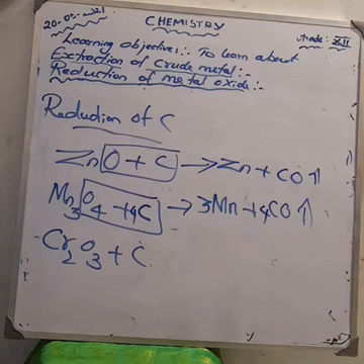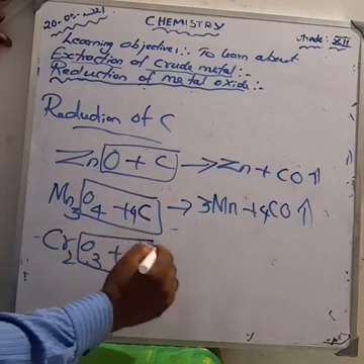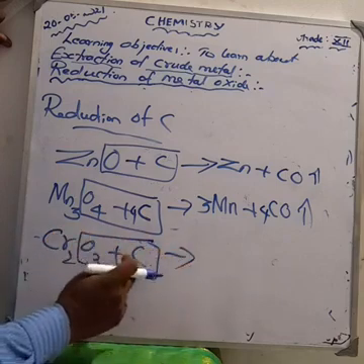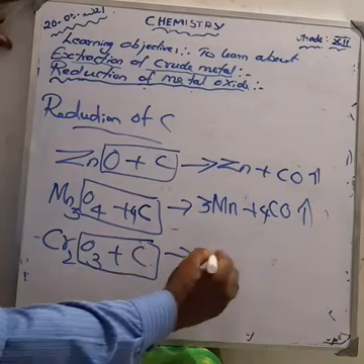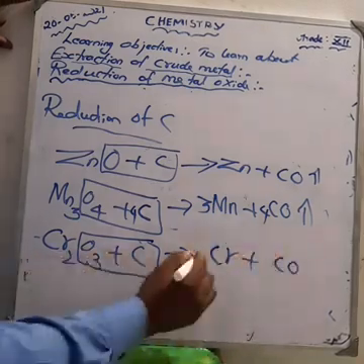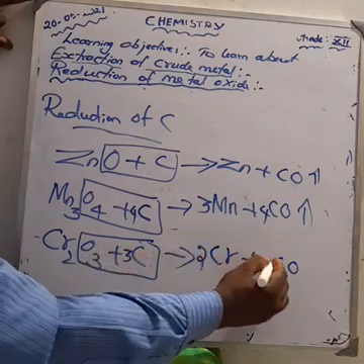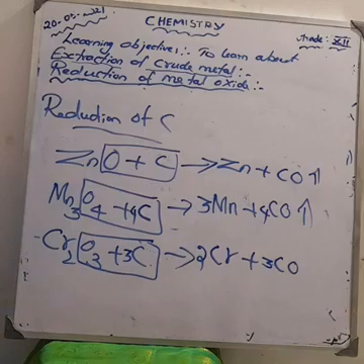Okay? Next about chromic oxide. The chromic oxide reacts with carbon. So carbon combines with oxygen to form CO, and Cr metal, chromium metal, 2 Cr metal plus CO. Here how much oxygen is there? 3 oxygen, so make it 3 here. Now the equation is balanced.